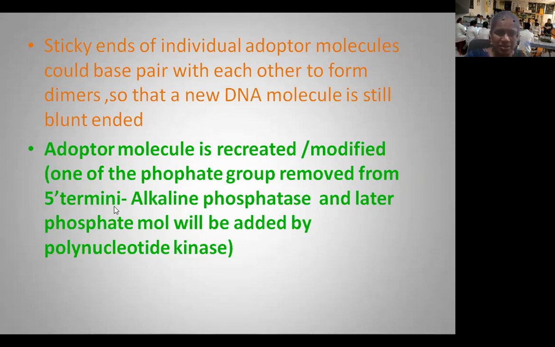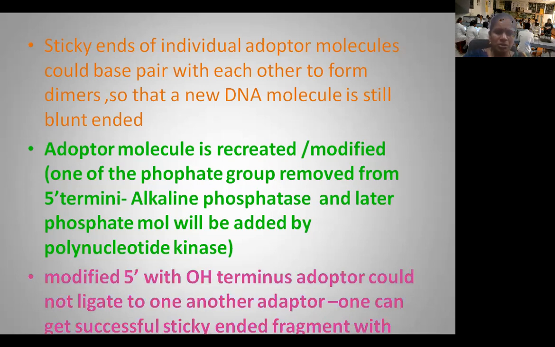How do we modify them? In this adopter molecule, one of the phosphate groups is removed from the 5' termini region. How can we remove the phosphate from the 5' terminal region? By using alkaline phosphatase enzyme. This enzyme is responsible for the removal of the phosphate group. Whenever you want to add a phosphate group, you can treat with polynucleotide kinase, which adds a phosphate group at the 5' terminal region.